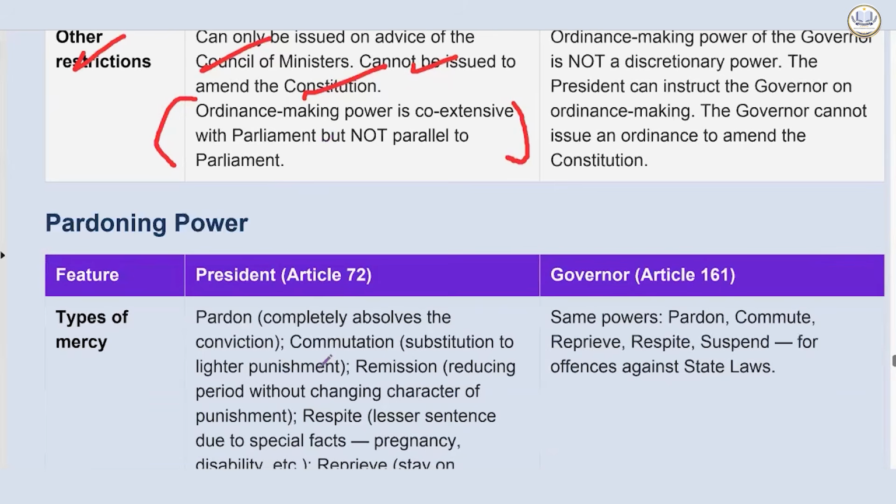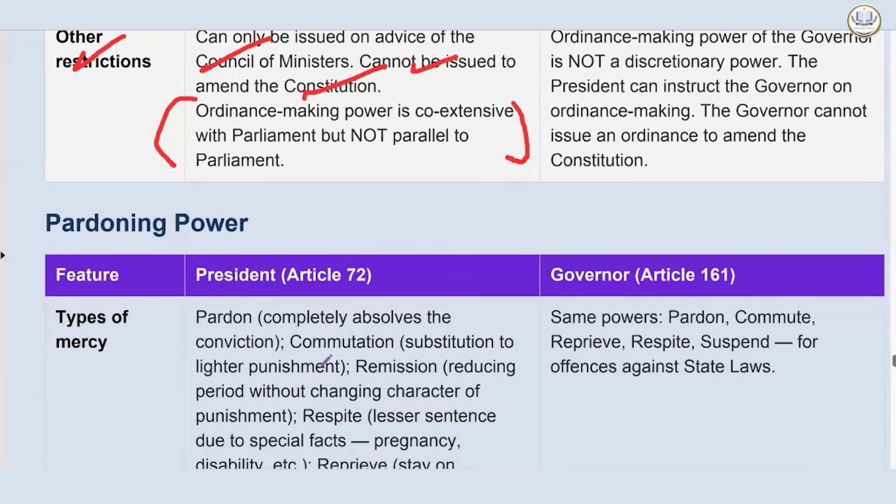Now, the pardoning power is something in which cases after cases come. So we will try to gauge it as clearly as possible, but this is something where you will have a lot of confusions. So first of all, try to understand the types of mercies.